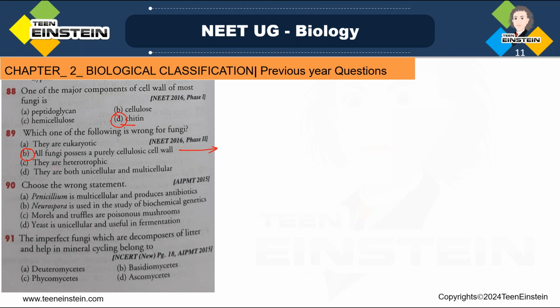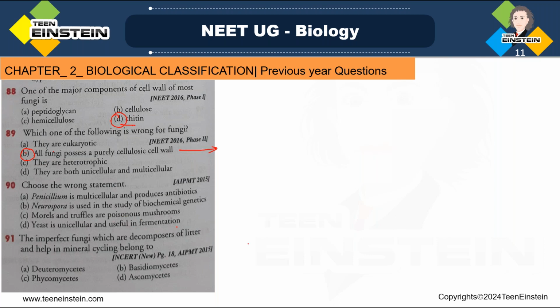Next question number 90. Choose the wrong statement. Penicillium is multicellular and produces antibiotics. Neurospora is used in the study of biochemical genetics. Morel and truffles are poisonous mushrooms. Then yeast is unicellular and useful in fermentation. See here, all the statements are correct except statement C, right? These are all direct statements. There is no confusion in that.